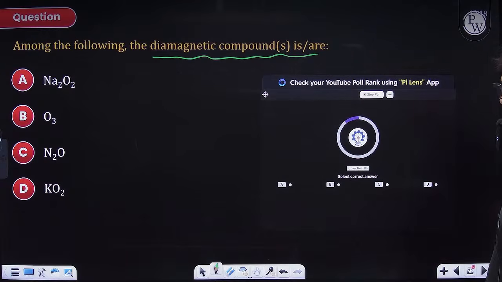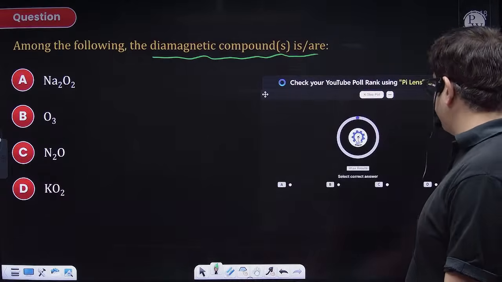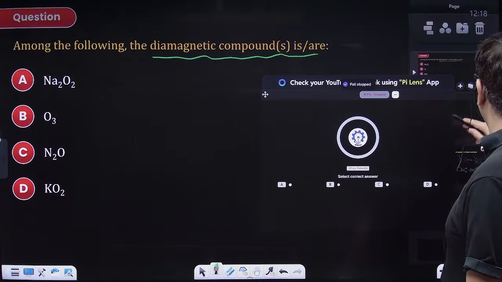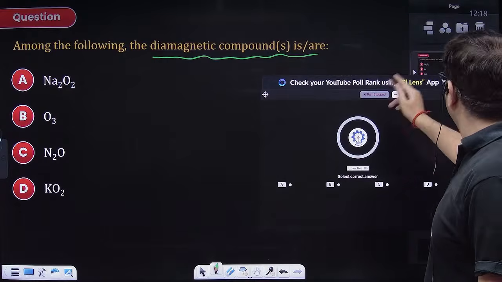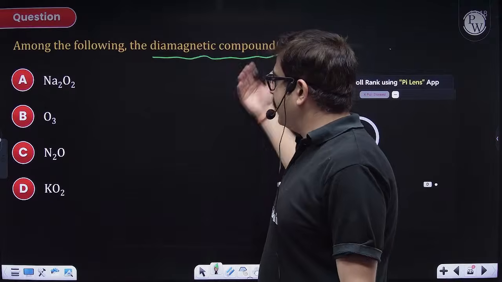This is just asking you about diamagnetic compounds. Okay. So here, among them, what are the diamagnetic compounds?